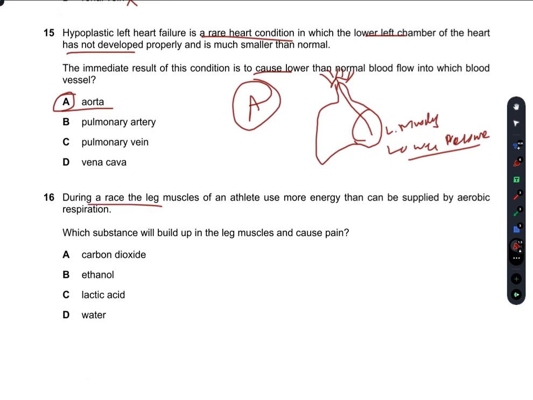During a race, the leg muscles of an athlete use more energy than can be supplied by aerobic respiration. Which substance will build up in the leg muscles and cause pain? Carbon dioxide, no. Ethanol, no. Lactic acid causes pain. Remember this. Water, no. Why would water cause pain? So C is the right answer, because anaerobic respiration takes place, and lactic acid is produced from pyruvic acid, and lactic acid causes cramps and pains in the muscles. So C is the right answer.